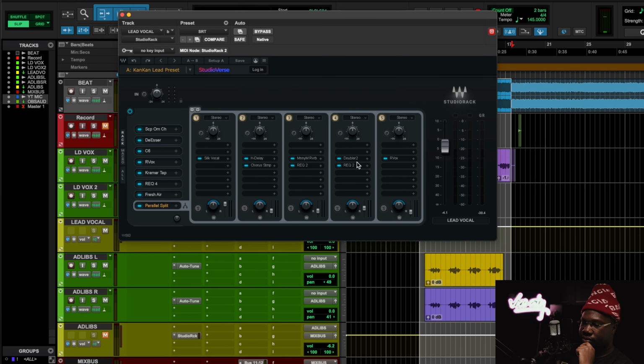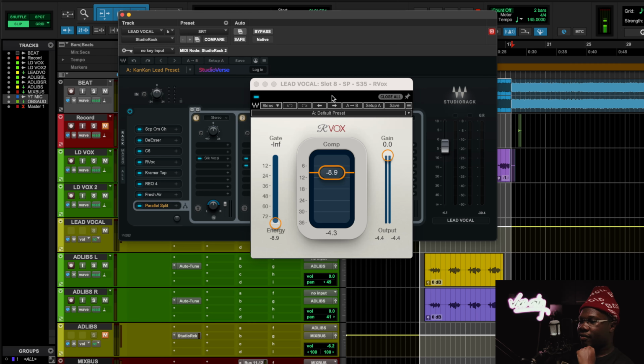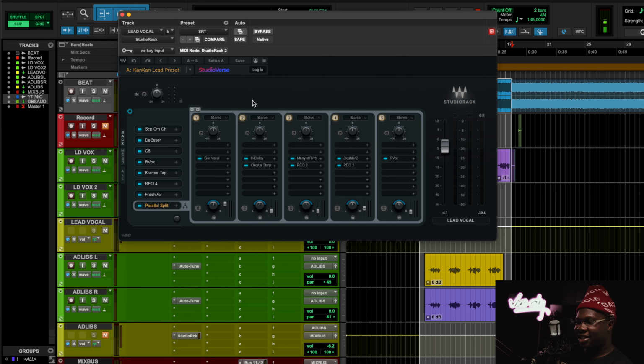Doubler preset, man, we know what a doubler does. Don't start with me. Then we have an RVox jacked up to 9 compression, and then Blinton on the parallel.